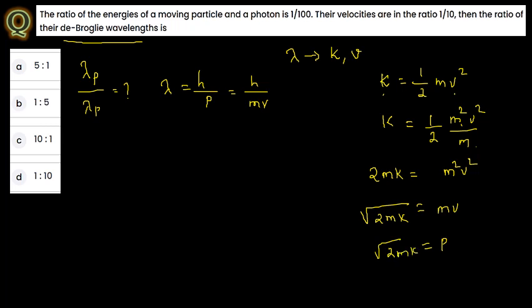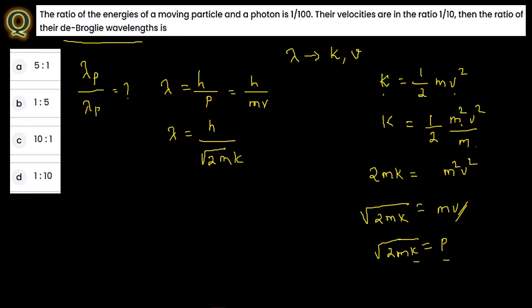From this we can find the relationship between momentum and kinetic energy. We got a direct relationship, but here a root is coming. So with the help of this formula we substitute: lambda is equal to h divided by square root of 2mK. A simple concept. From these two relations, one about velocity and the other about kinetic energy, we simplified and got this formula. With the help of momentum, which relates both velocity and kinetic energy, and the de Broglie wavelength, we can find the ratio.